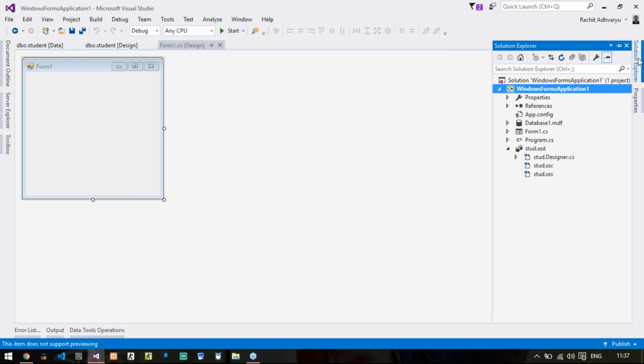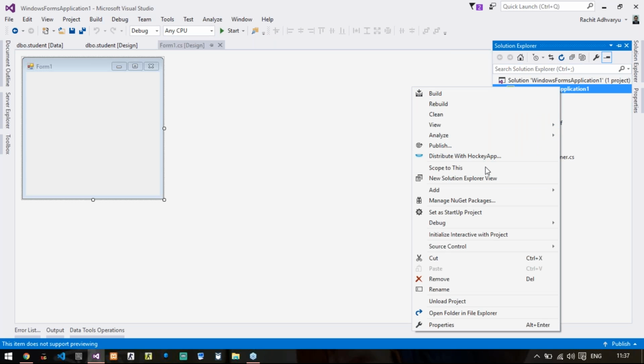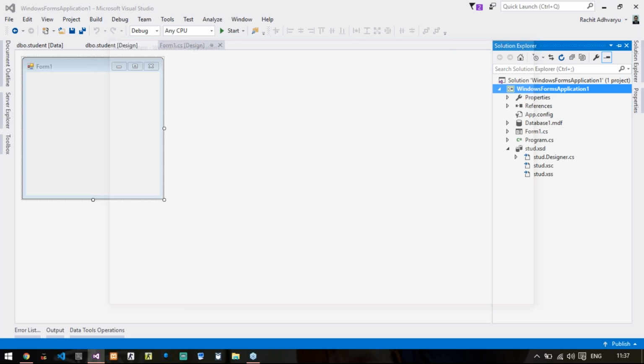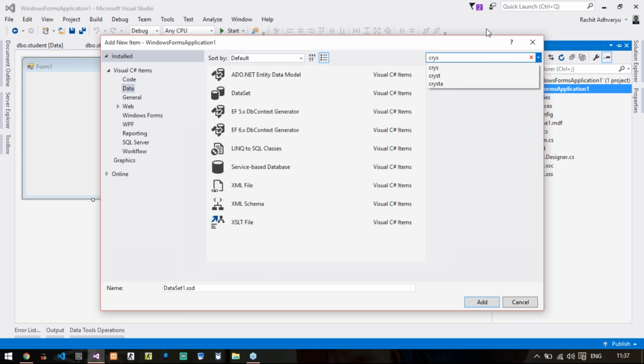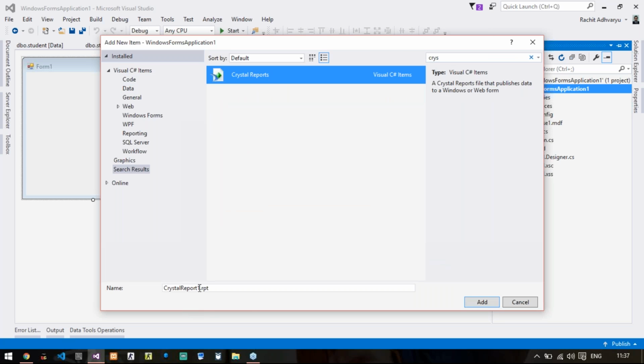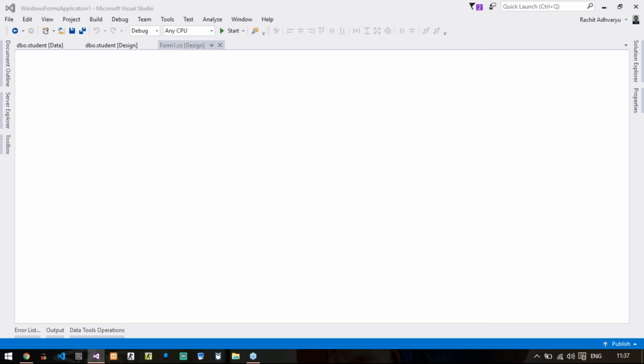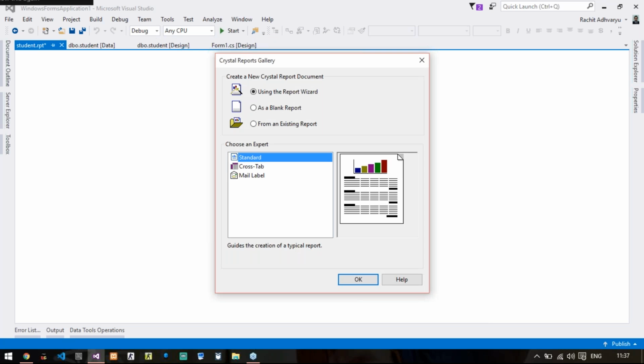Now again go back to Solution Explorer, right click on your application name, add new item, and then search for Crystal Reports. So here it is. You can rename it if you want. I'll rename it to student report, student.rpt file. Click on add. You will be asked in a dialog box whether you want to create a blank report or use an existing report. We'll use the first option. Click on OK.